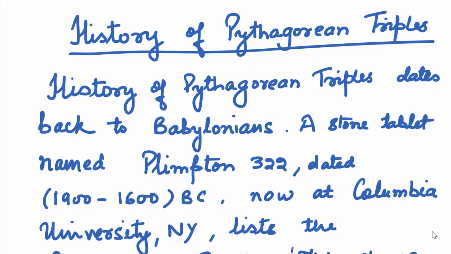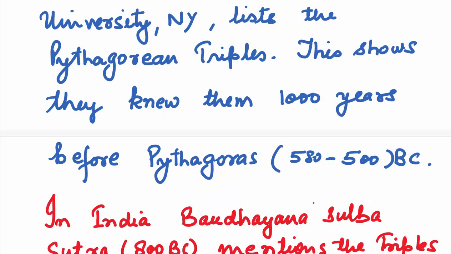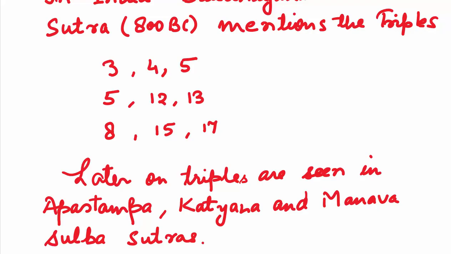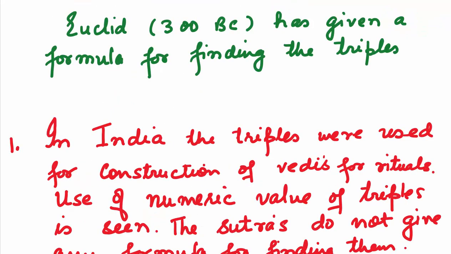The history dates back to Babylonians. A stone tablet named Plimpton 322, dated 1900 to 1600 BC, now at the Columbia University, New York, lists the Pythagorean triples. This shows they knew them 1000 years before Pythagoras, whose period is said to be 580 to 500 BC. In India, Bodhayana Sulba Sutra, dated 800 BC, mentions the triples 3, 4, 5, 5, 12, 13, 8, 15, 17. Later on, triples are also seen in Apastamba, Katyayana, and Manava Sulba Sutras. In 300 BC, Euclid has also given a formula for finding the triples.